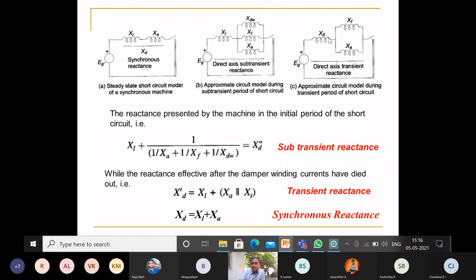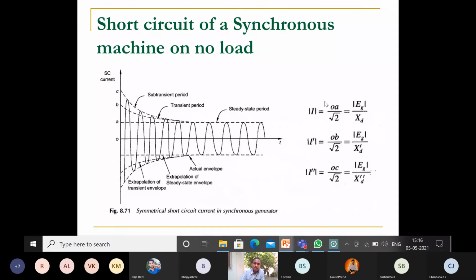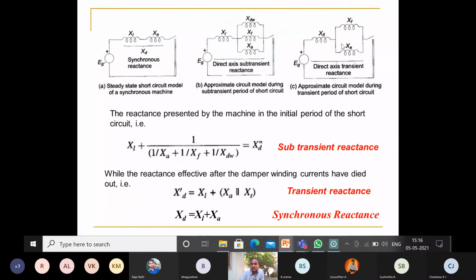These two are in parallel with the leakage reactance during the transient period, the second period. During the second period, only XF and XA remain, and the damper winding reactance has decayed and is neglected. Finally, the transient also dies out.